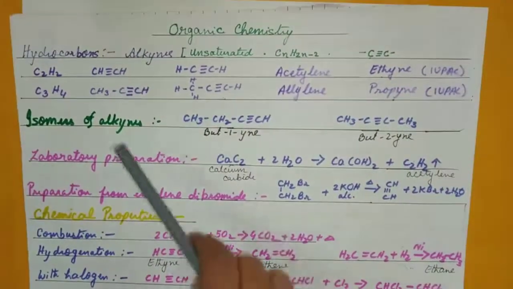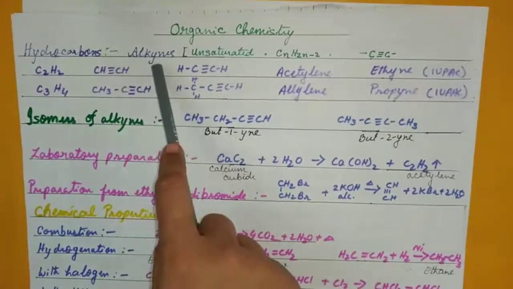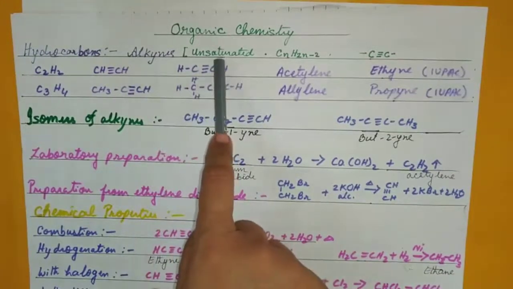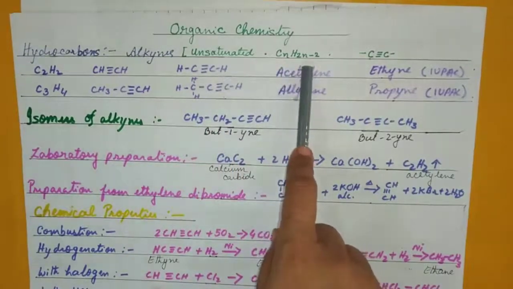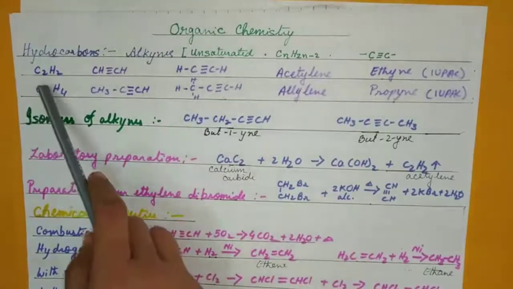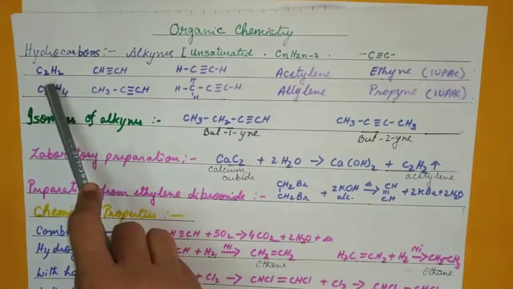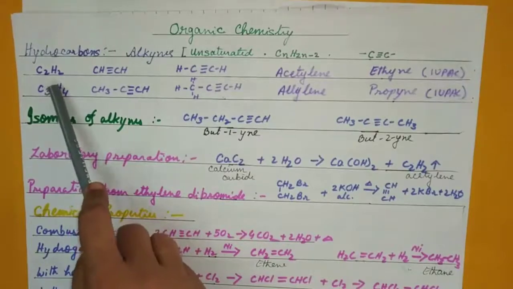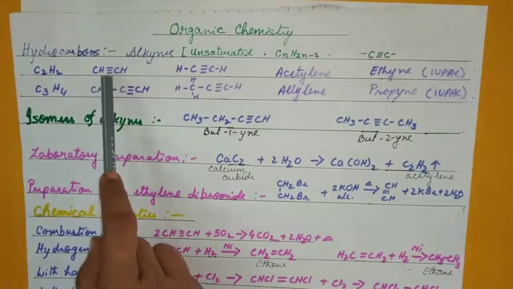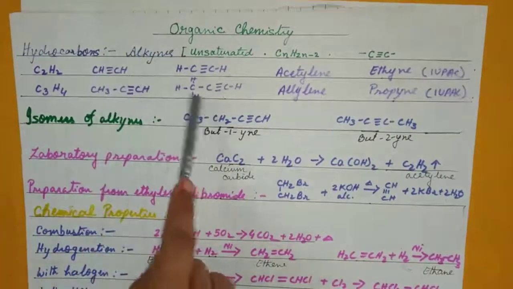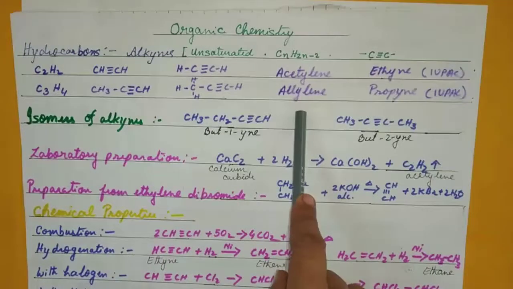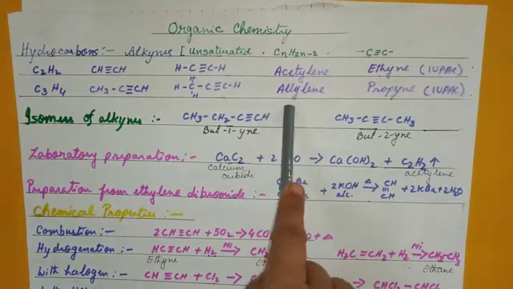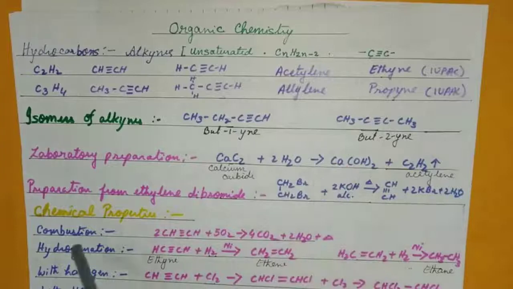Next is your hydrocarbon, and that is alkyne. It's unsaturated because a carbon-carbon triple bond is there. General formula CnH2n minus 2. Now here it is ethyne or acetylene, molecular formula C2H2, structure CH triple bond CH, and this is the structure and condensed formula for propyne or allylene, which is the general name. About this also I've spoken.